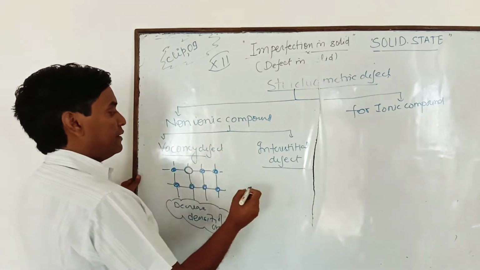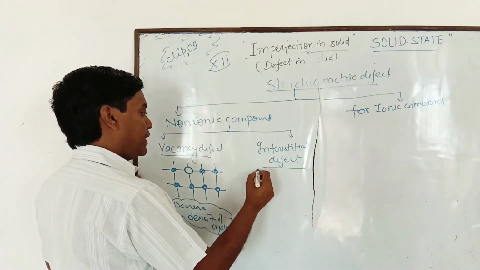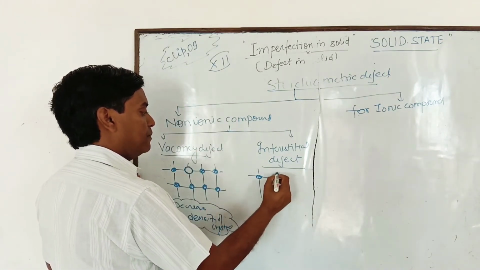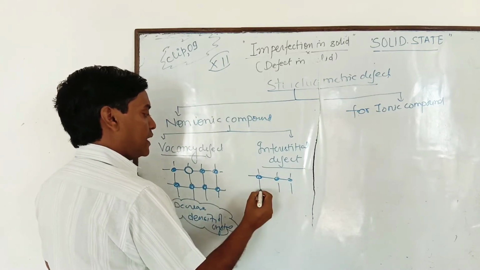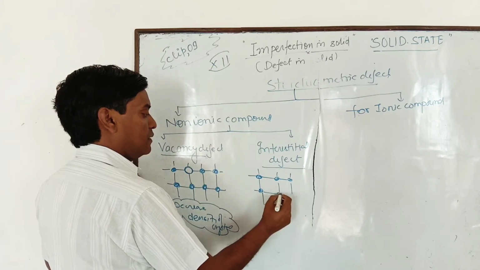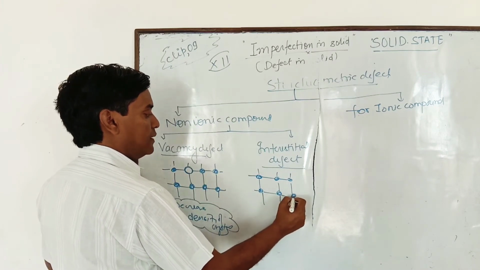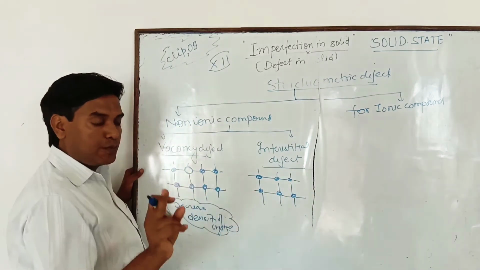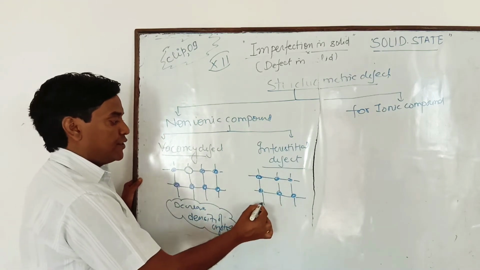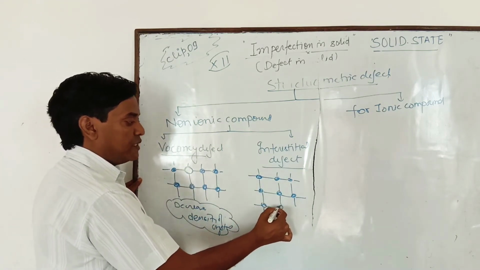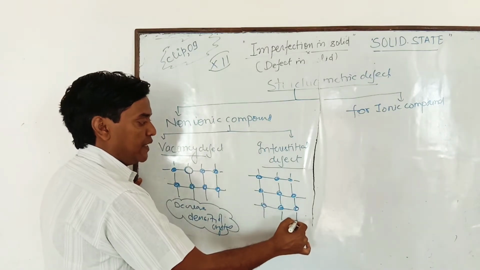Second is interstitial defect. Beta, see, these are the lattice points, and the space between these lattice points is known as interstitial space. Which space? Interstitial space.